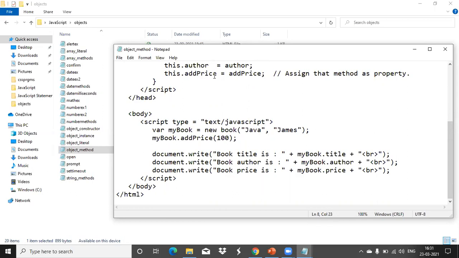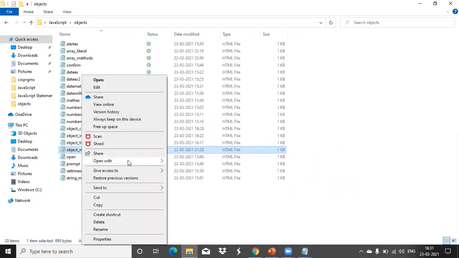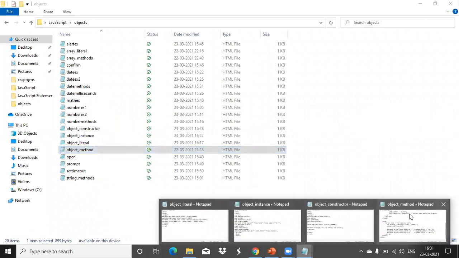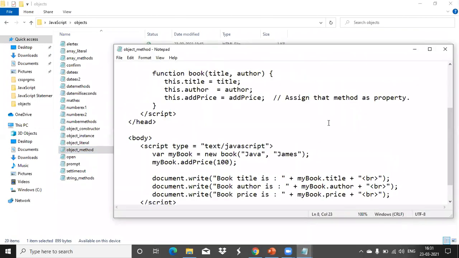This is the price value, and how I created that value for that object using a method. Now we are learning how to assign a method as a property for that particular object. Without it, it just displays the values: what is the title, what is the author name, and what is the price. The price value we got from this method only.